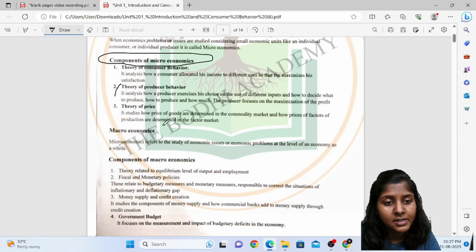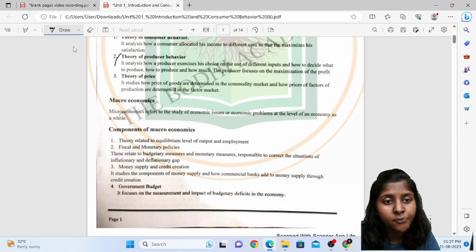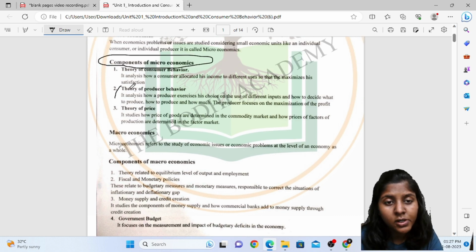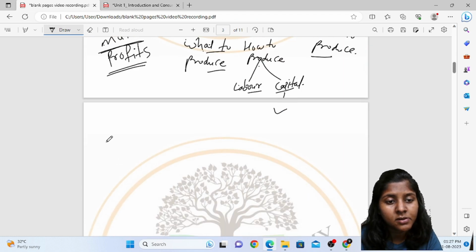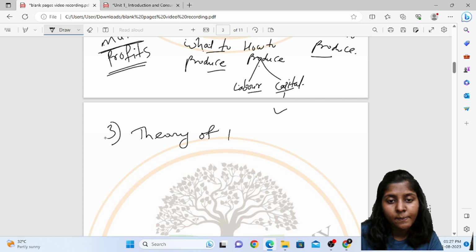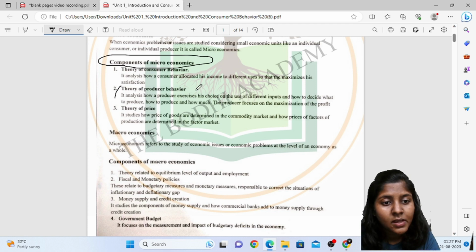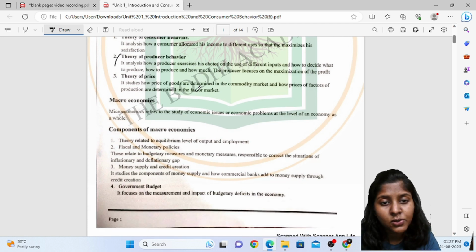The next thing is the theory of price. Now, the third component of microeconomics is the theory of prices. What does this theory of price state? It studies how prices of goods are determined in the commodity market.